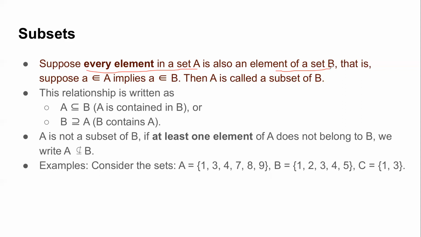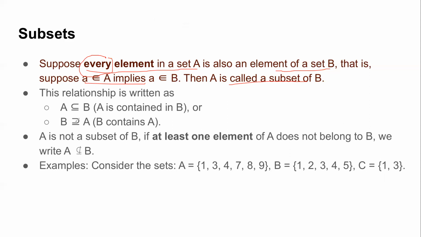So if I consider two sets A and B, if every element, and every is very important, of set A is also an element of set B, then we say that A is a subset of B. Which means that for all elements x in A, if x belongs to A, it implies that x also belongs to B. Then we say that A is a subset of B, right?